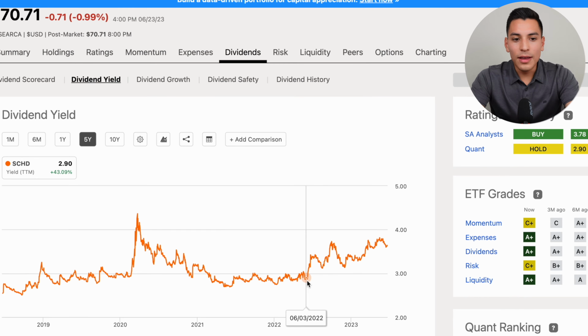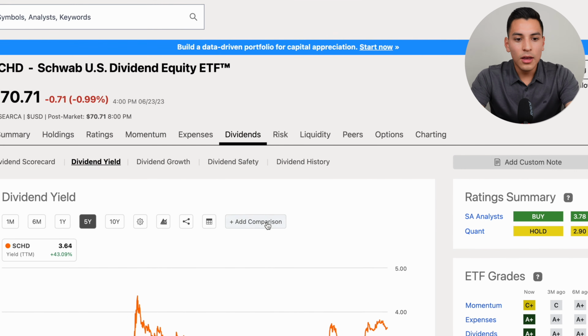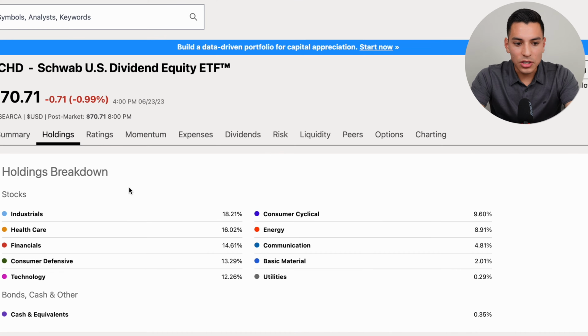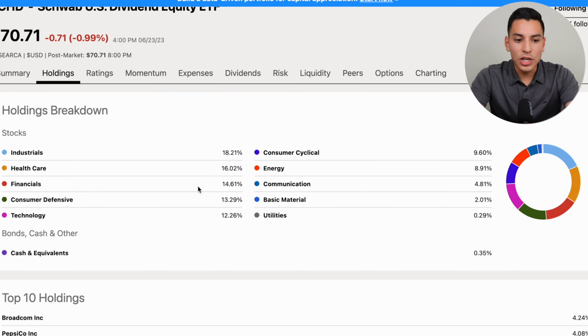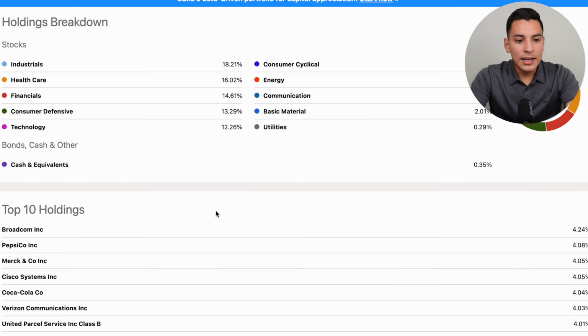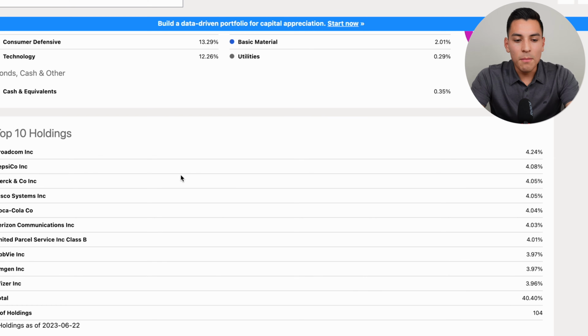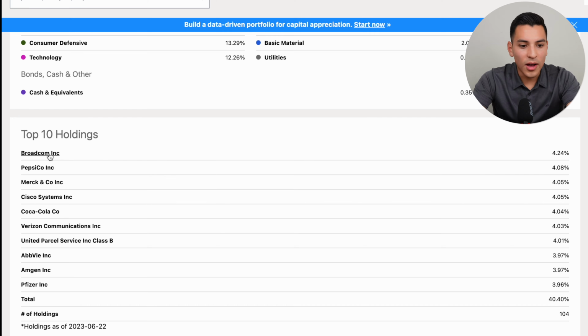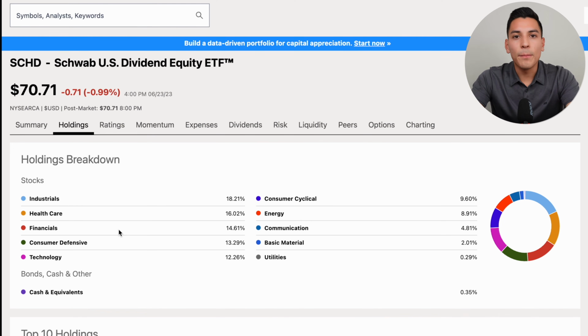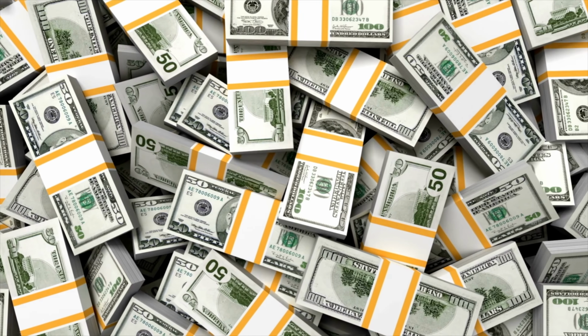But in this case for the ETF, if there's nothing wrong systemically, for example, if we look at the holdings of SCHD, we can see it's very diversified in industrials, healthcare, financials, a lot of these value plays, and even has technology. On the top 10 holdings out of the 104 holdings, we can see that it has many great quality companies. Broadcom, Pepsi, Merck, Coca-Cola, Cisco, AbbVie, Pfizer, you name it. All these companies are amazing companies that aren't going anywhere in the future, or even have anything wrong with their business models. They have very wide moats and very great business models, right?